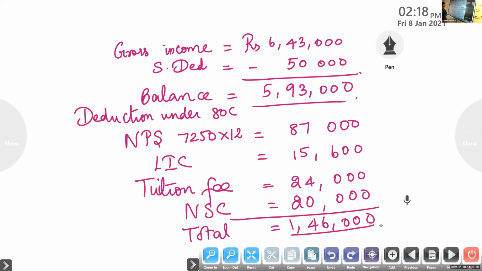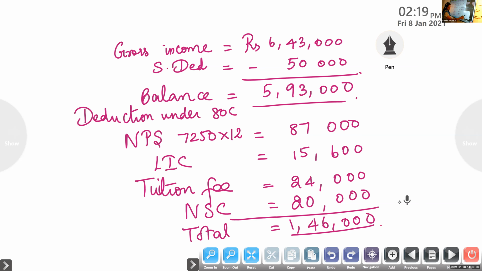Now children, under 80C, what is the maximum amount allowed for deduction? 1,50,000. So here it is 1,46,600, so this full amount we can deduct from the balance.